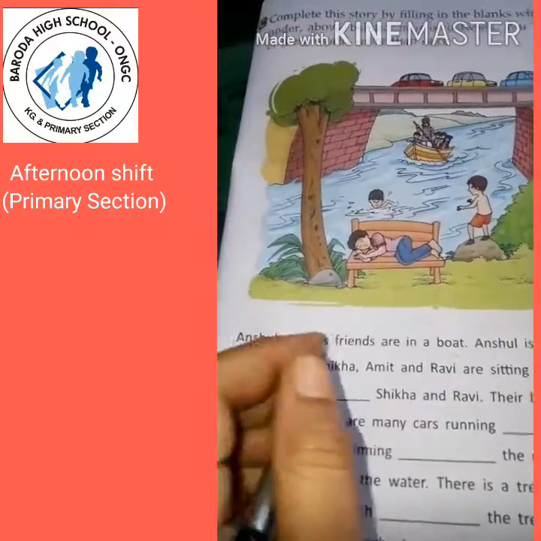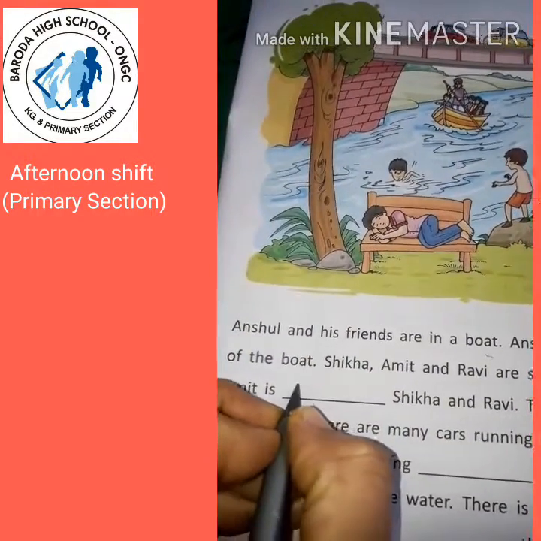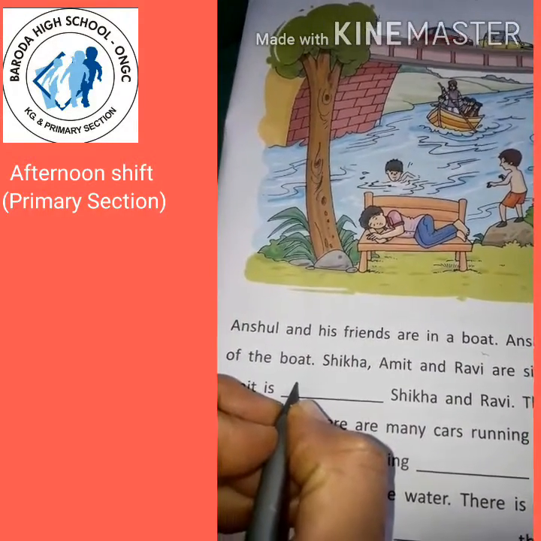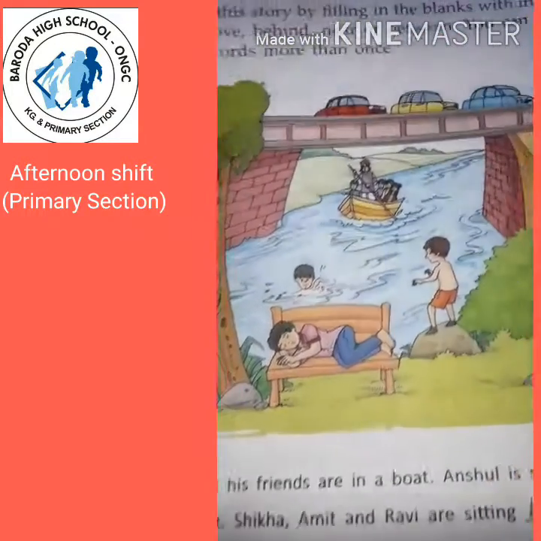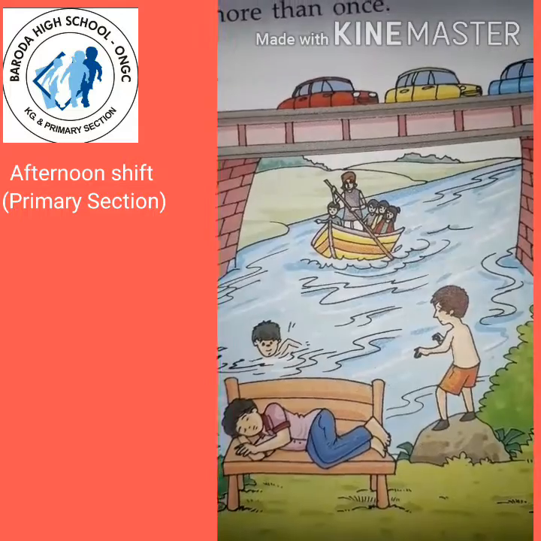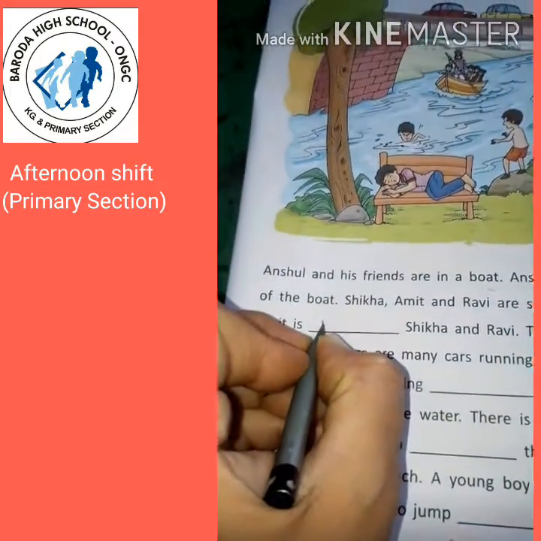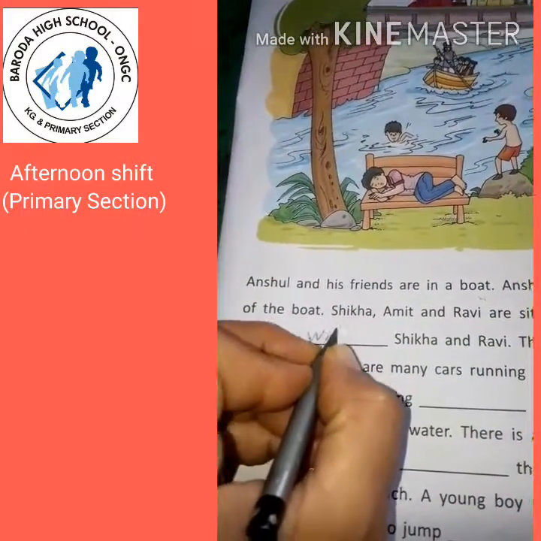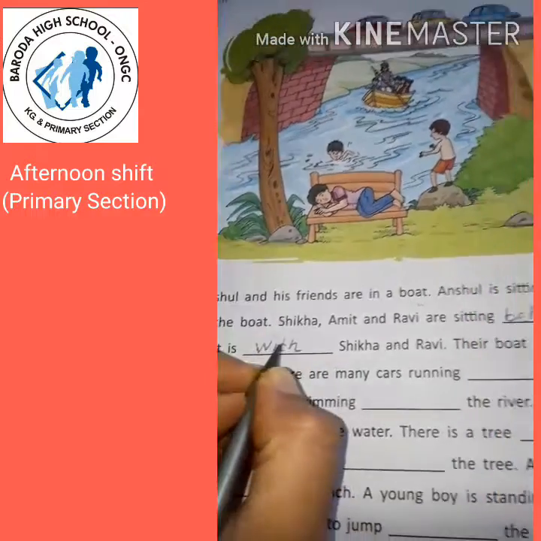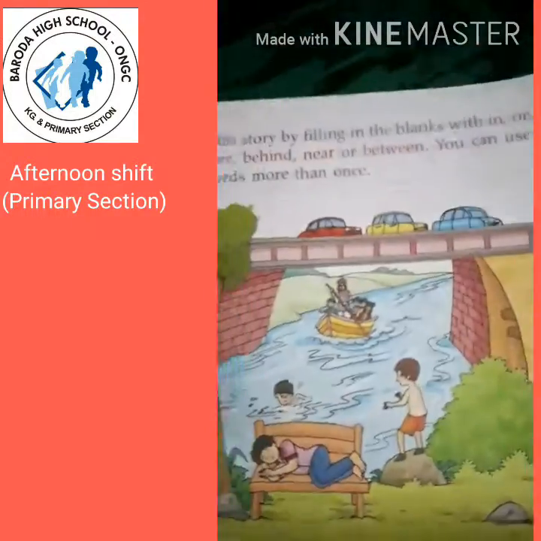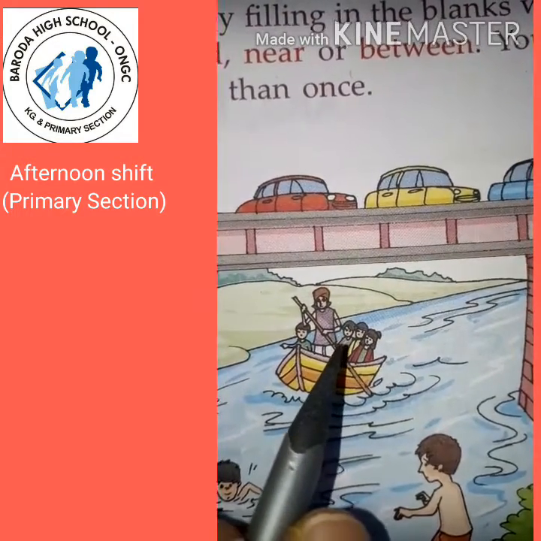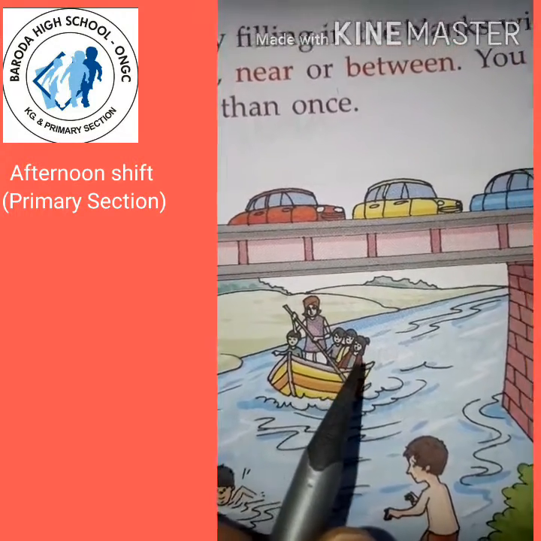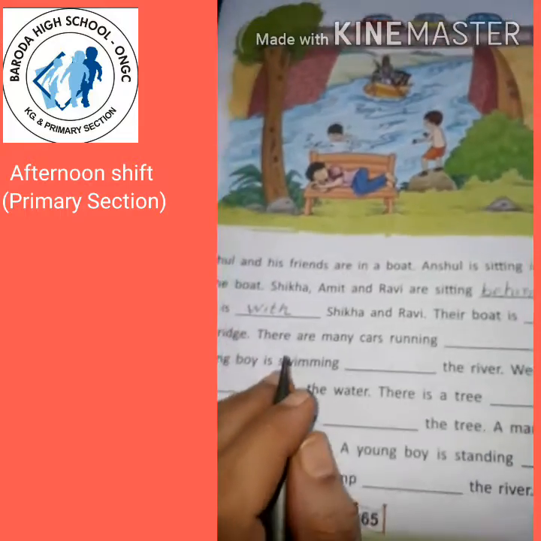So we will write here with. Amit is with Shikha and Ravi. Here you can see in this picture. See, Amit is with Shikha and Ravi. Right?